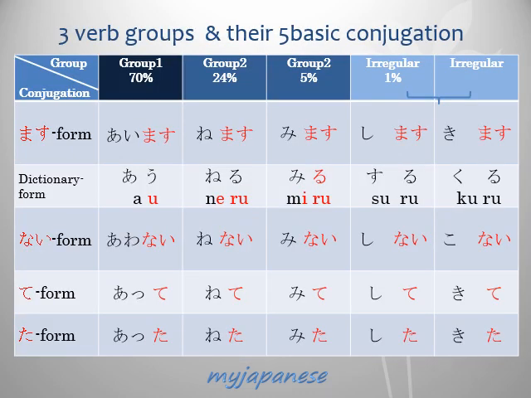And this is a chart of three verb groups and their 5 basic conjugations we learned so far. Masu form, dictionary form, nai form, te form, and ta form.